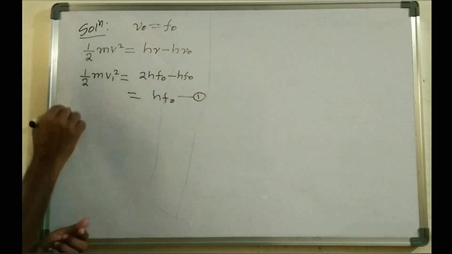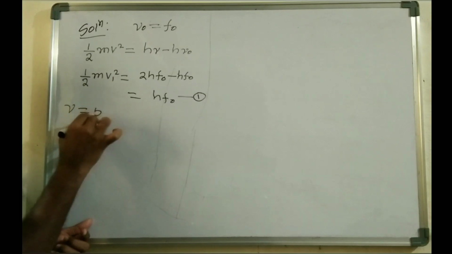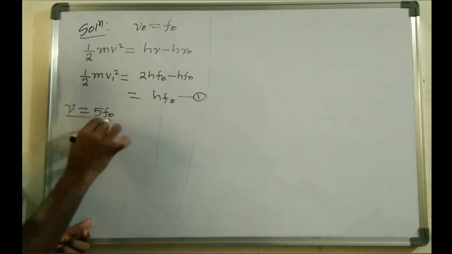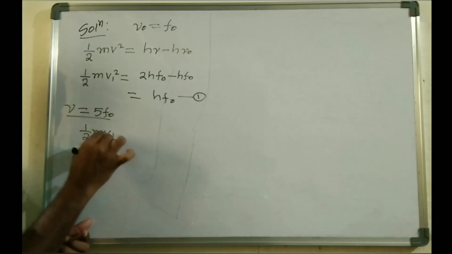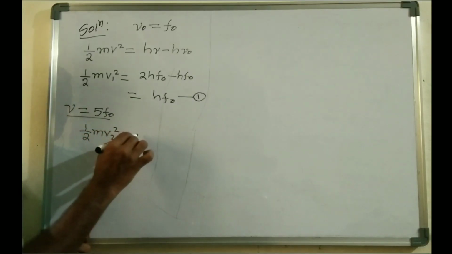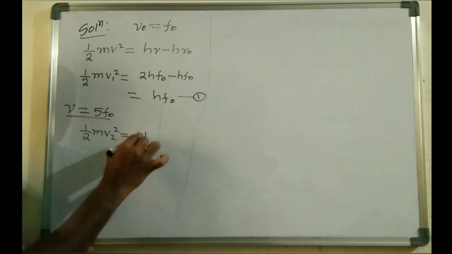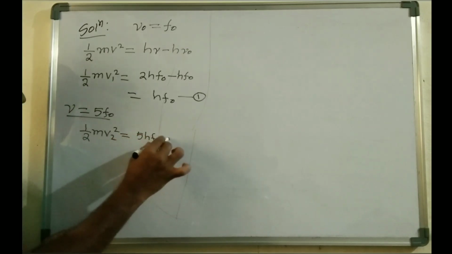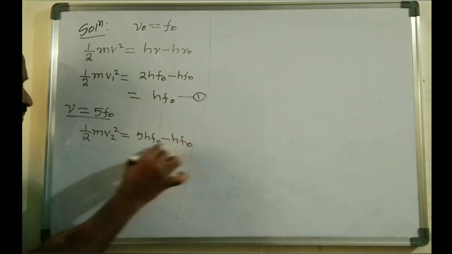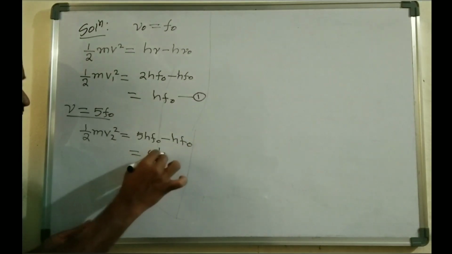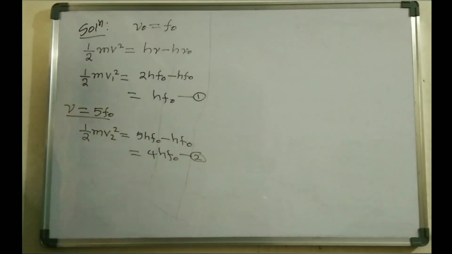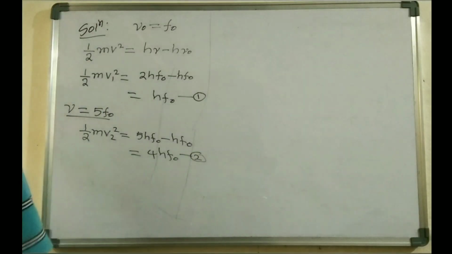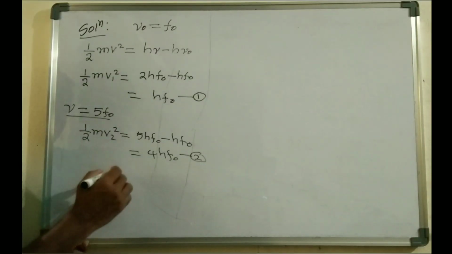And in the second case, when the frequency is 5f naught, the velocity of the electron is v2. Half m v2 square equals 5h f naught minus h f naught, so here you will get 4h f naught. Let us take this as equation 2. From equations 1 and 2, you can find the ratio easily.